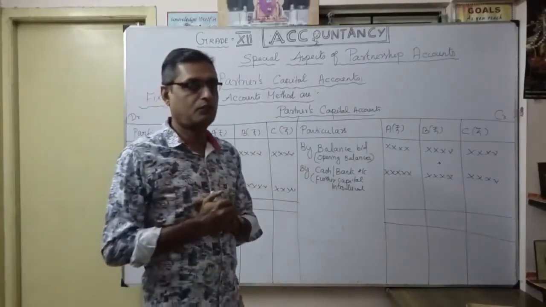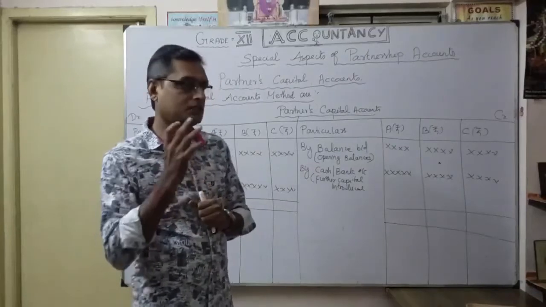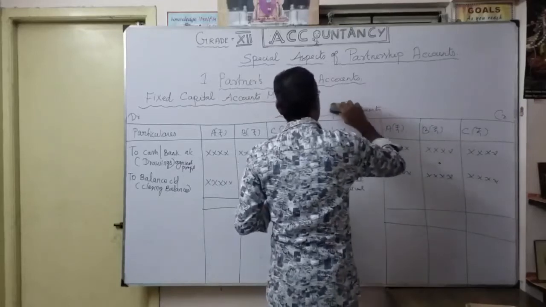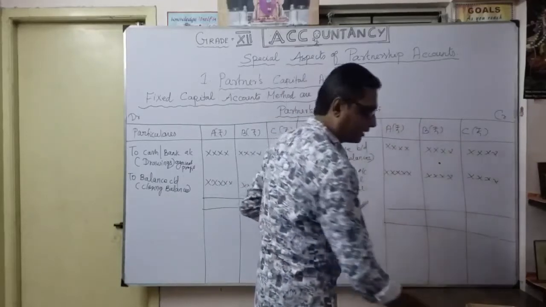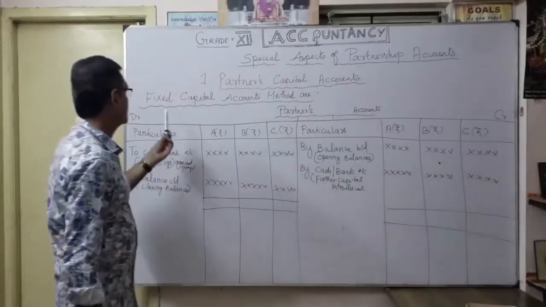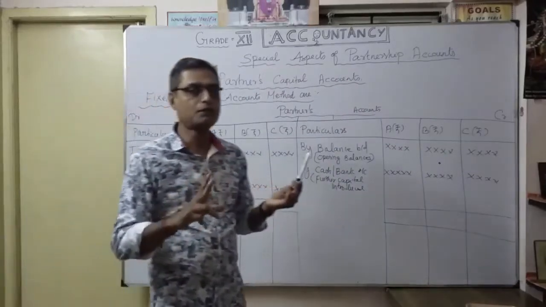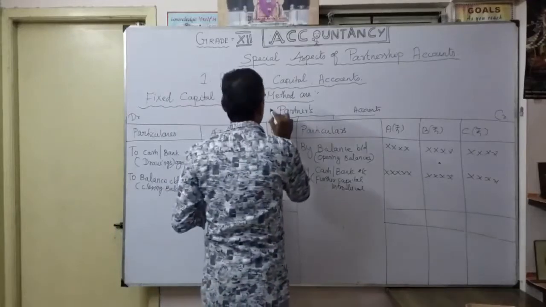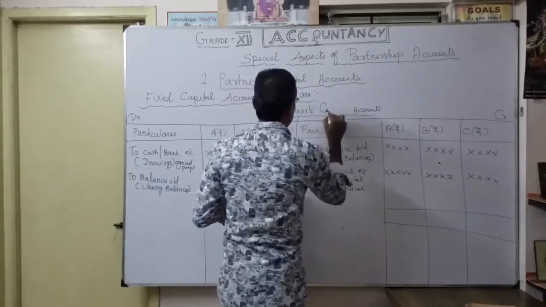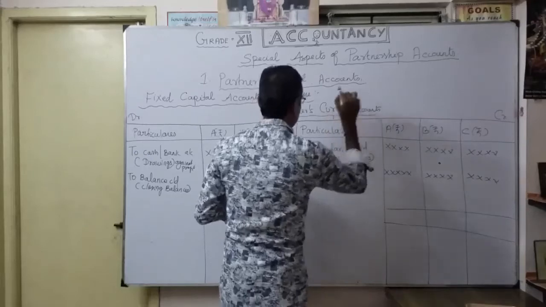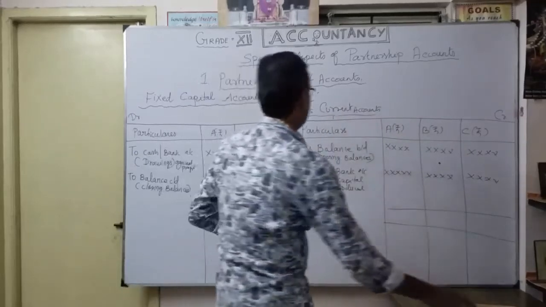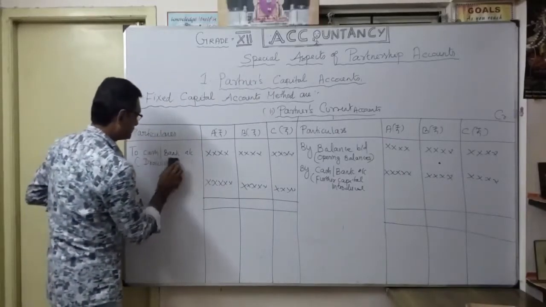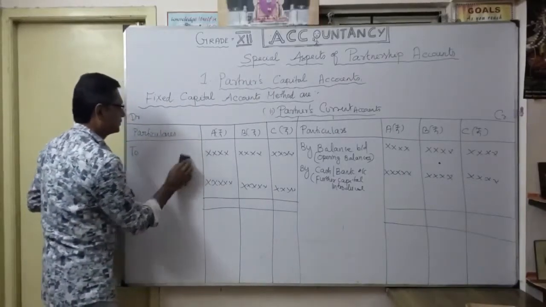Second one is the partner's current account. Now let's see. I will change this one. Here the second one is the partner's current account. So simultaneously, in the fixed capital method, you want to prepare two accounts. One is the partner's capital account and the second one is the partner's current account. Okay. Now let's see what information is available. Now I will make it really clear, one by one.